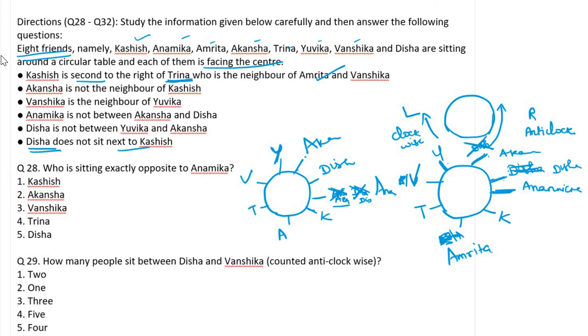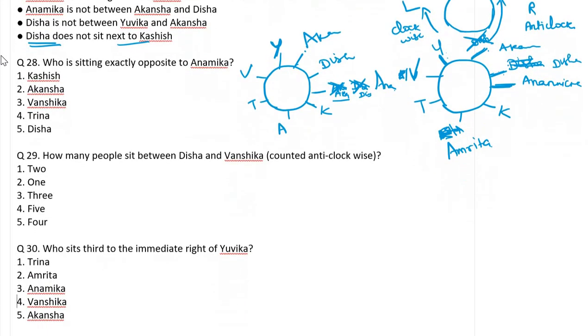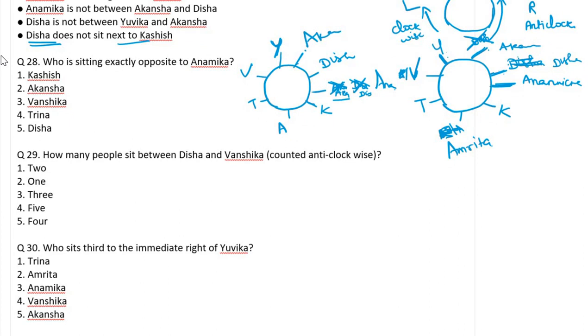These are the ways. Come to the question. Who is sitting exactly opposite to Anamika? Now you can answer. Opposite means 3 to the right, 3 to the left, and then direct. Opposite to Anamika is Vanshika.